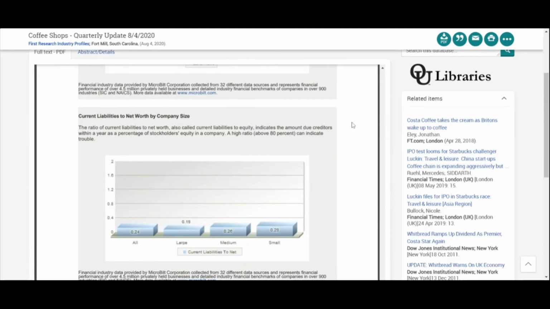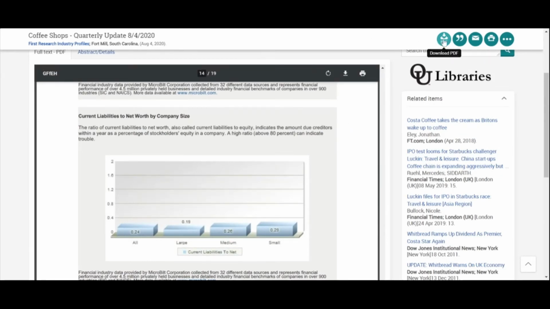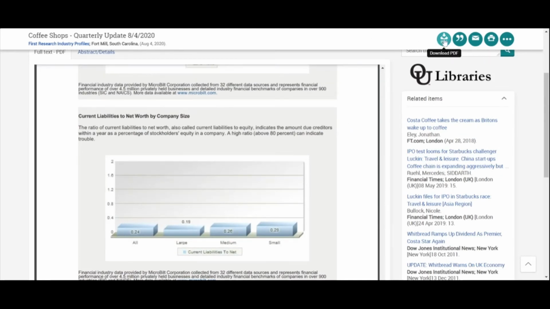If you have a PDF of this, you can use the download PDF button in the upper right hand side to grab a copy that you can then share with your teammates or just keep in your Google Drive or something along those lines.